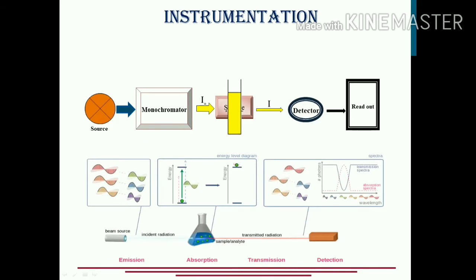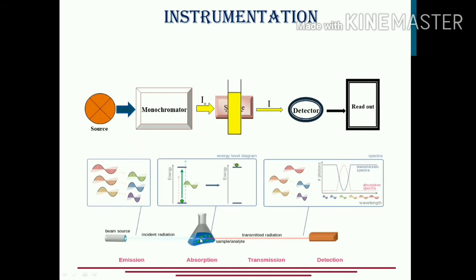This is one pictorial representation wherein the same process has been shown by means of different components in the figure. This is a beam source, the source we had talked about here. It is polychromatic in nature, made up of different colors, which means all the wavelengths. Then there is the incident radiation, and then the monochromator. Then it passes through the sample.